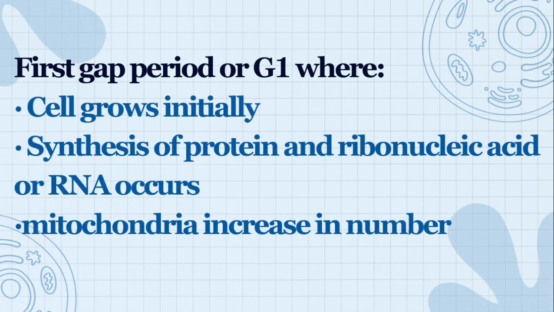For the first gap period or G1, what you need to remember is that this is where the cell grows. The synthesis of protein and ribonucleic acid or RNA occurs, and mitochondria increase in number, because mitochondria are the powerhouse of the cell that gives the cell energy to undergo this type of cell activity. So remember, first gap or G1, this is where the cell grows.